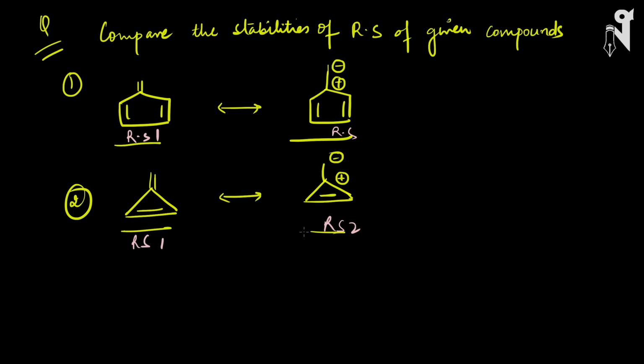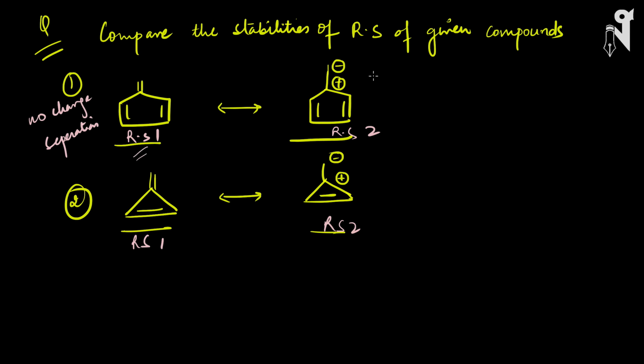That varies. Here we have two structures, RS1 and RS2. I have to compare their stabilities. In RS1, I'm not splitting the pi bond over here because I'm not checking the aromaticity. I'm just checking whether this is stable or not. So no charge separation, and conjugation is there. So this is one RS.